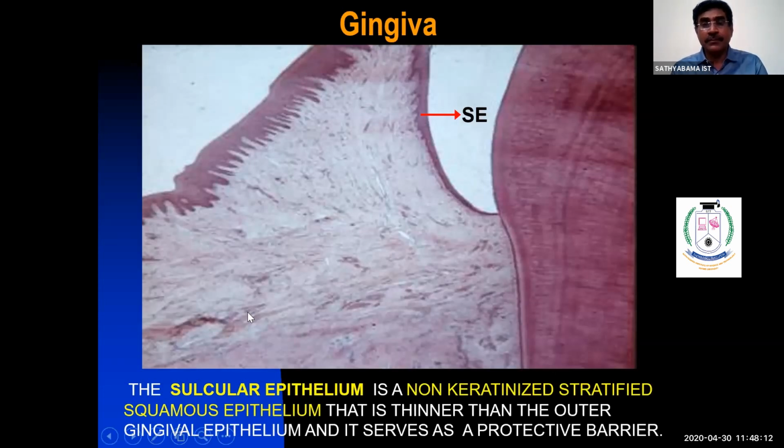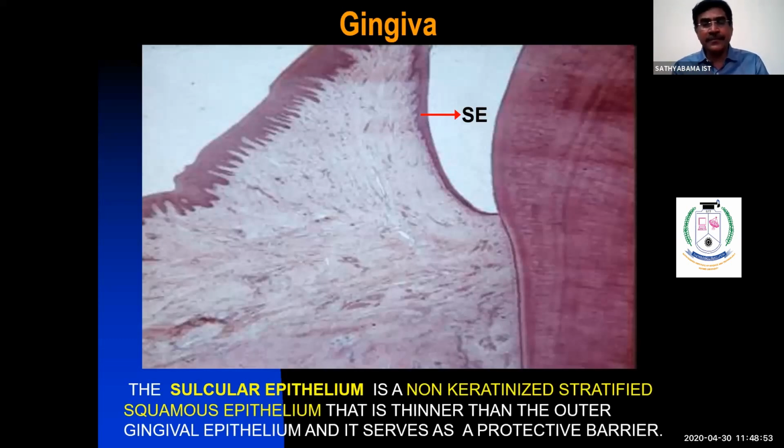The moment I say non-keratinized stratified squamous epithelium, we should write about stratum basale, stratum intermedium, stratum superficiale. You should write about stratum basale, how the cells are arranged. It's a single layer of cells. The cells are held together by junctions called desmosomes, intercellular junctions. And the basal cells get attached to the underlying connective tissue by hemidesmosomes. Hemi means half, desmosome means junction. So the hemidesmosome is a junction which connects the epithelium to the underlying connective tissue from the basement membrane, basal layer.